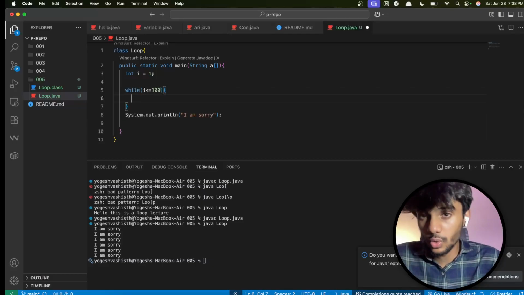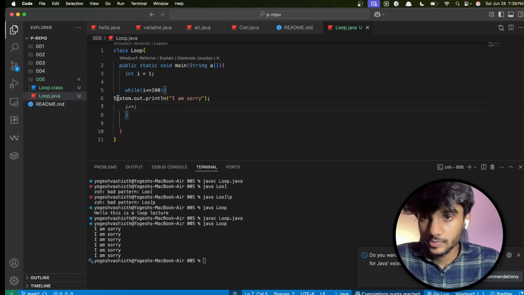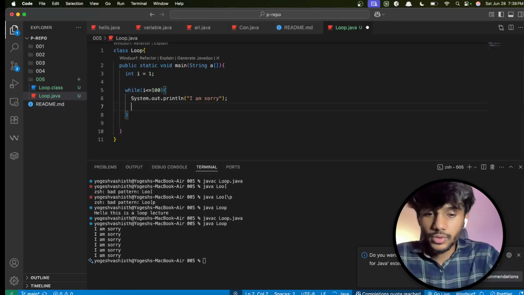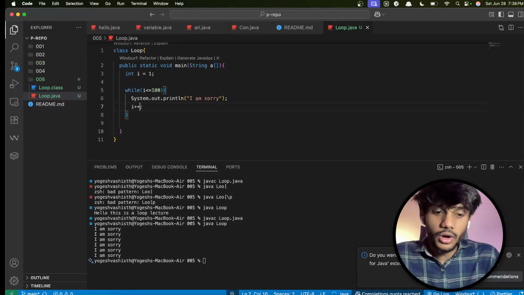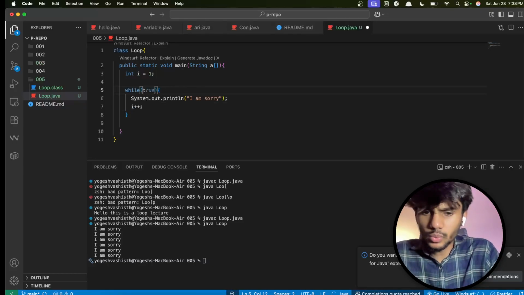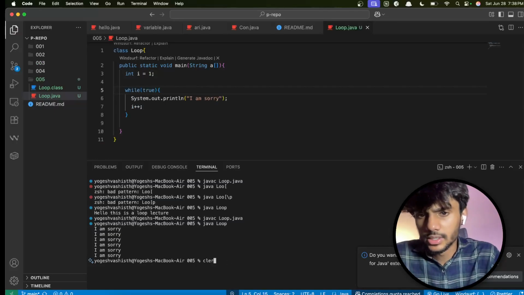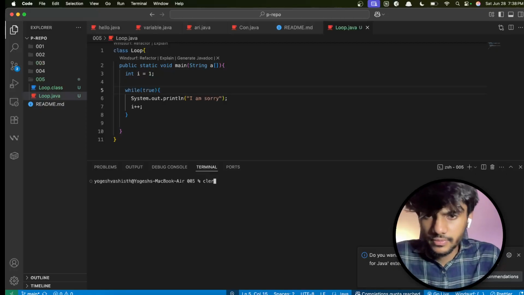I just open the scope and I can put this here, and I have to increment it. Also we have to put a condition in these brackets. It can be anything. I can just type true. That's it. It accepts a boolean value, isn't it? So I have done this.